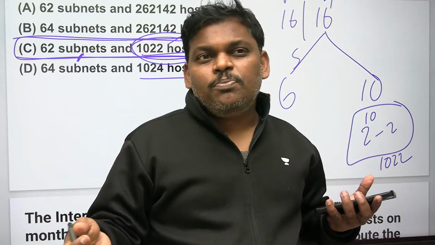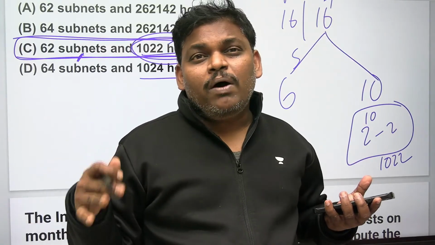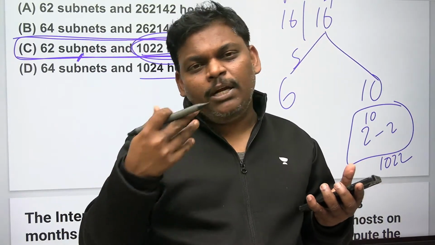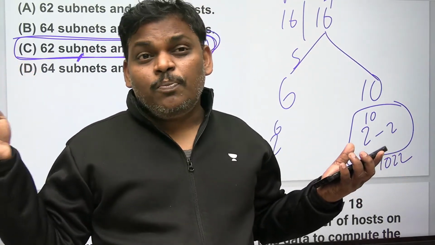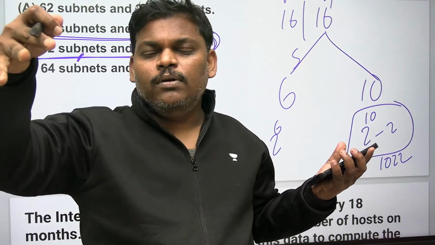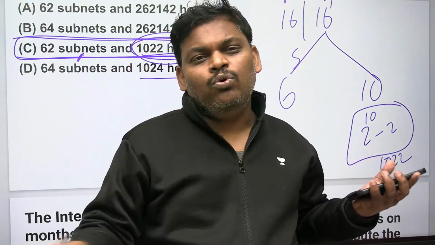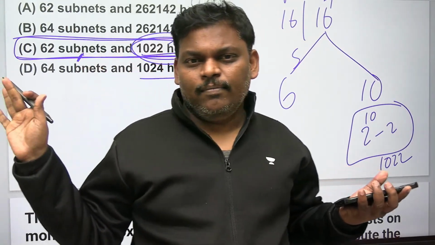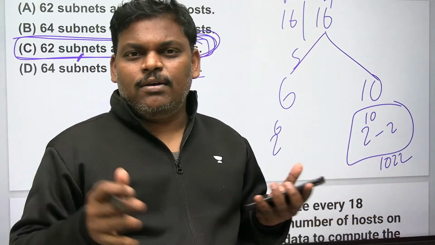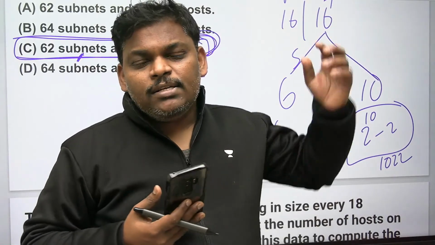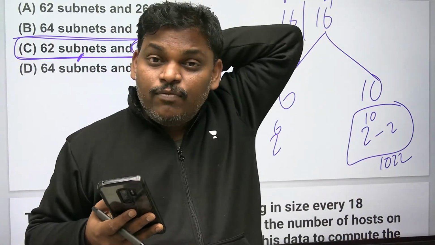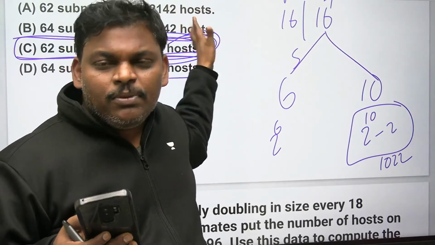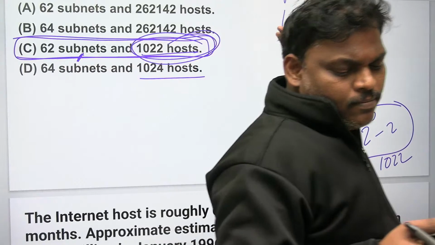How many subnets possible with 10 bits? 2 power 10, and if you don't say anything, do minus 2 in the subnets also. If the question specifies otherwise, then subnets don't do minus 2. But host itself will give clarity. Worst case, you can use this trick. These two are from previous papers, from there you can conclude something.